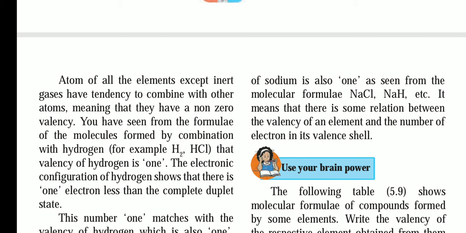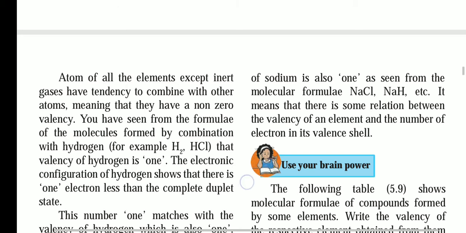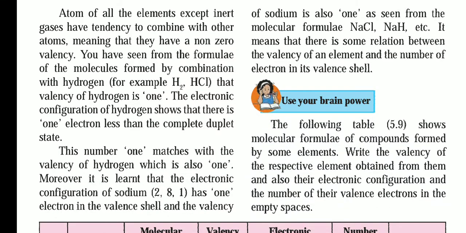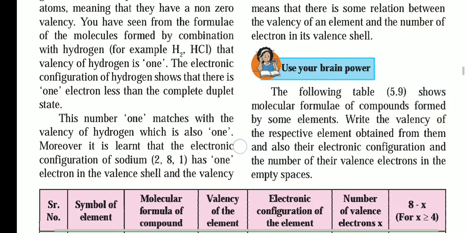You have seen from the formula of molecules formed by the combination of hydrogen, for example H2, HCl, that the valency of hydrogen is 1. The electronic configuration of hydrogen shows that there is 1 electron less than the complete duplet state. Hydrogen has 1 electron in the outermost K shell, and it has room for one more electron to complete its shell. Duplet means 2 electrons completed, so it is less by 1, because 1 is present and 1 is remaining. This number 1 matches with the valency of hydrogen, which is also 1.